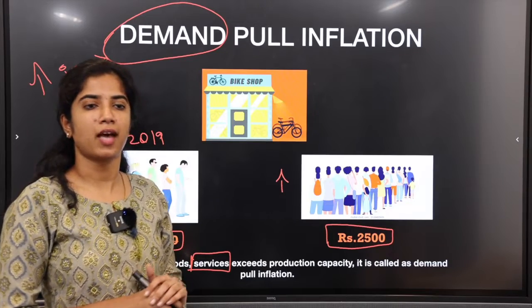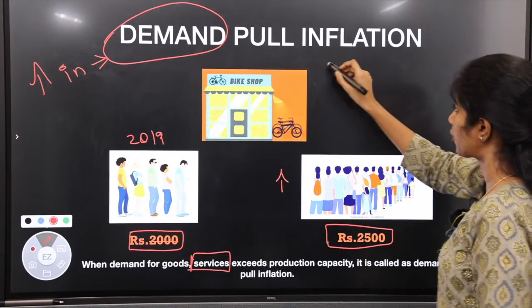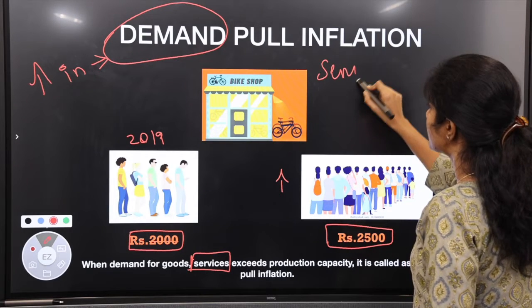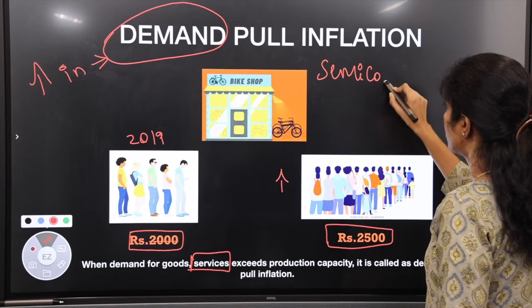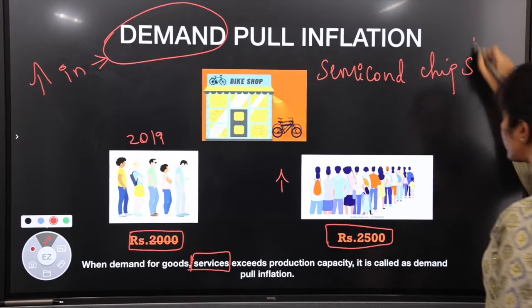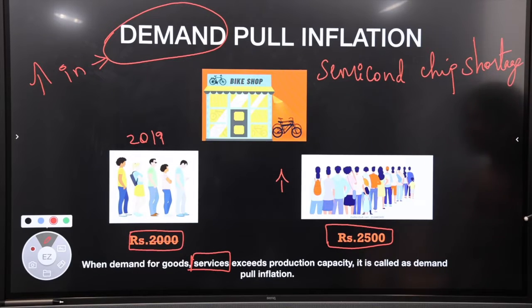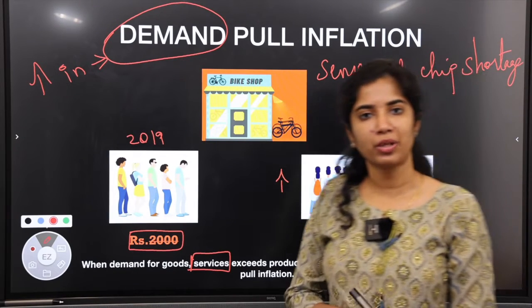The other scenario being, you have come across in the news semiconductor chip shortages. This is regarding the car manufacturing industry.